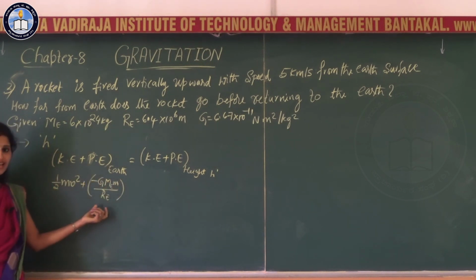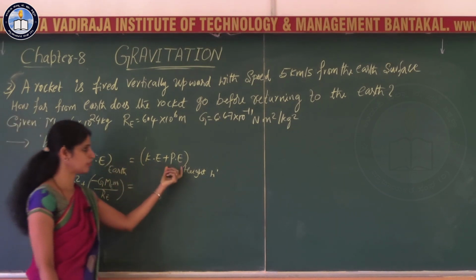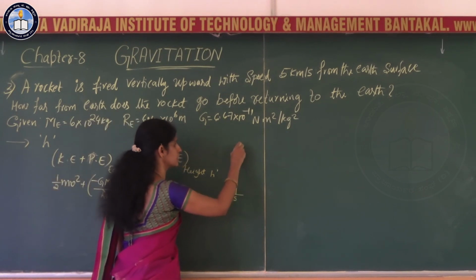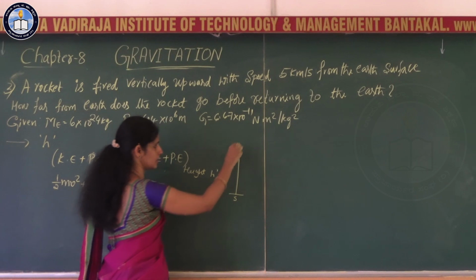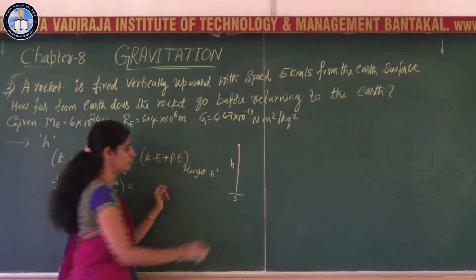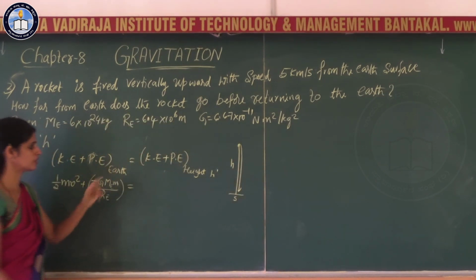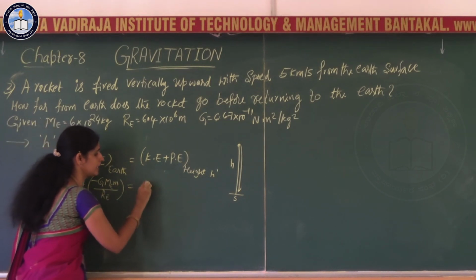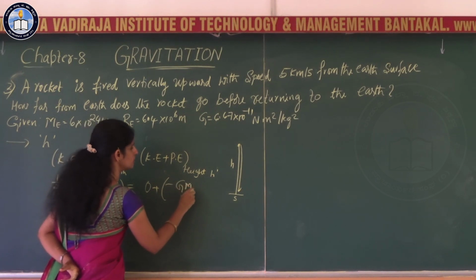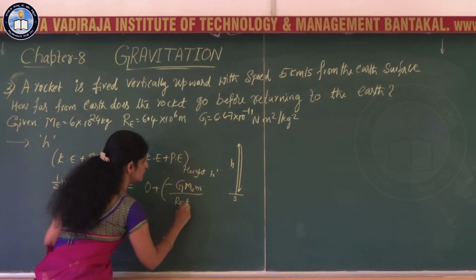Now at height h: when the rocket is fired from the surface of earth, it reaches the height h. When it reaches the height h, the kinetic energy becomes 0 and it starts to return from that point. So at height h, the kinetic energy is 0 and the potential energy is minus G M_E m divided by (Re plus h).